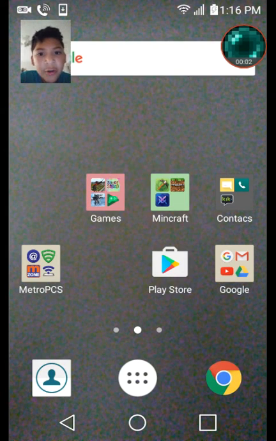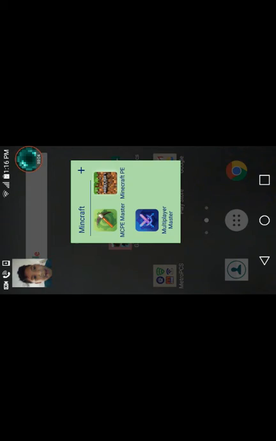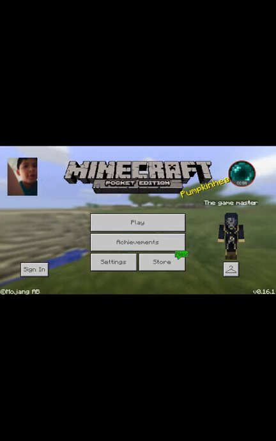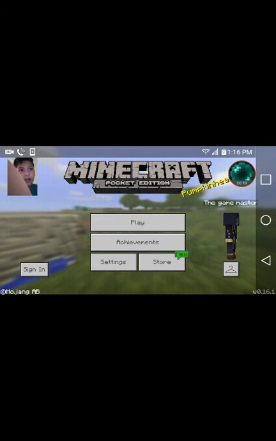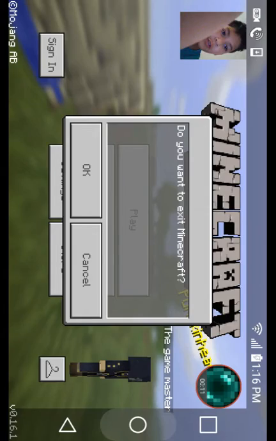So guys, I'm going to be showing you how I installed Minecraft PE on my Android. It's not going to be a gameplay, it's just going to be a little review.